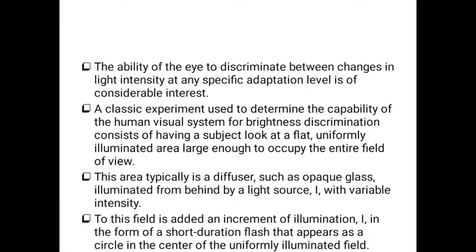So the amount of light entering the object is increased by delta I, in the form of a short-duration flash that appears as a circle in the center of the uniformly illuminated field.